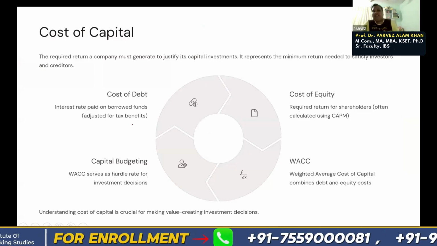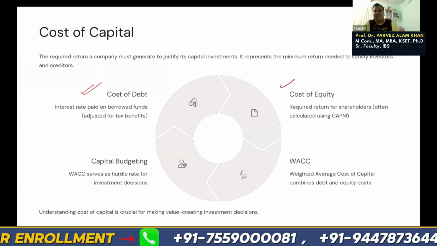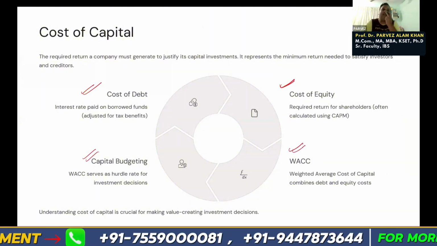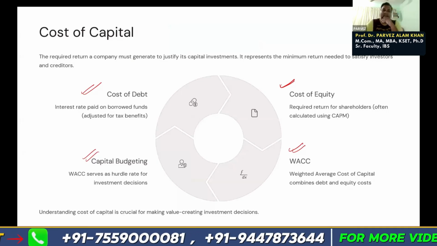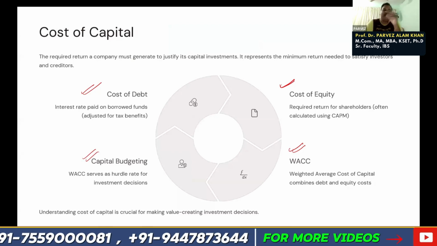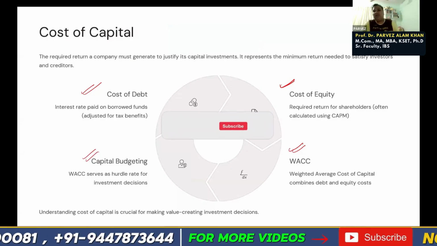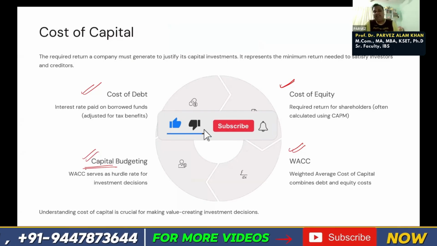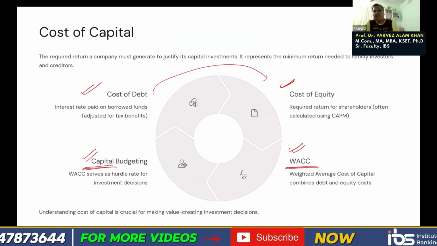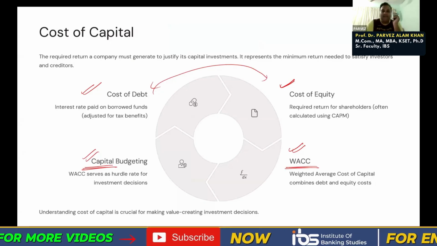So this is what you are going to study in detail in further topics like cost of debt, cost of equity, capital budgeting, and weighted average cost of capital. Later we have to see, to procure those funds, how much cost will be incurred and how much interest we have to pay. We are going to learn that in the cost of capital chapter. And capital budgeting is related to investment decisions. Weighted average cost of capital means that if I take the average of cost of debt, cost of equity and cost of preference, that average is called weighted average cost of capital.